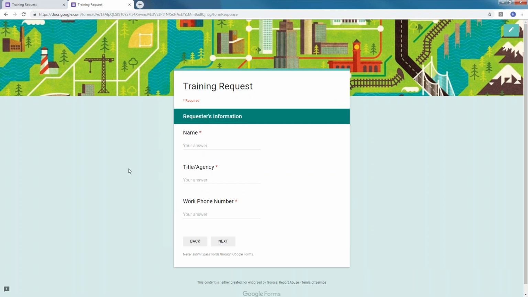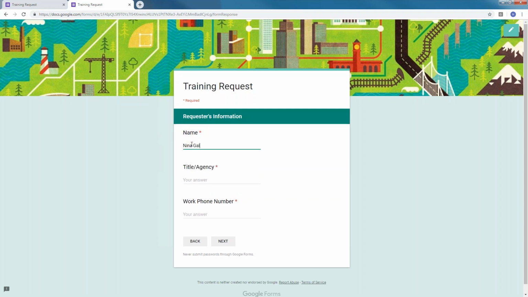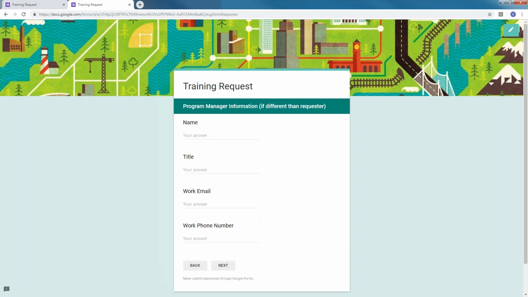You need to know who is actually requesting the training. Notice anything with a red star is a required field, so you will not be able to complete the form until all of those fields have been filled out. So I'm going to fill out my information. And click next. So the next section of the form is going to be the program manager's information.